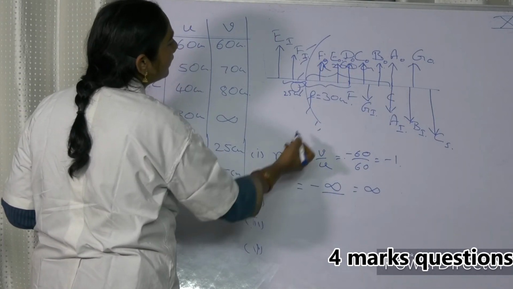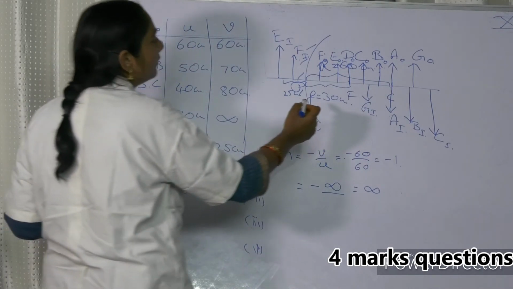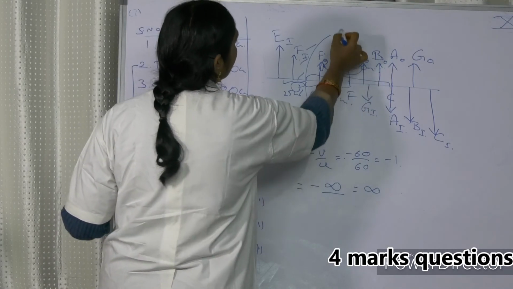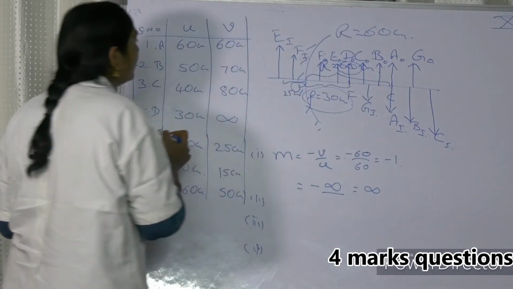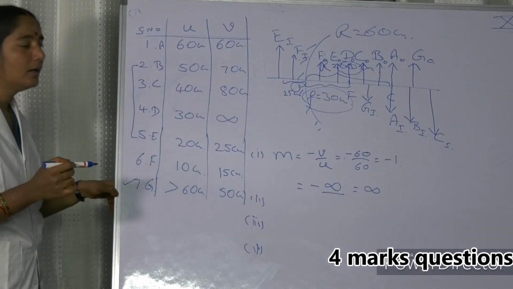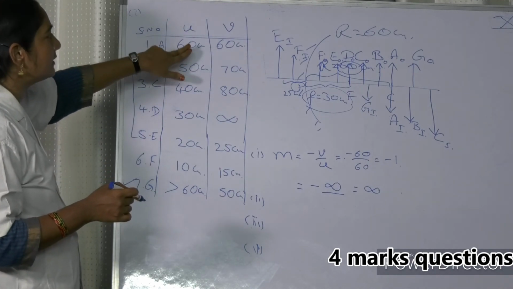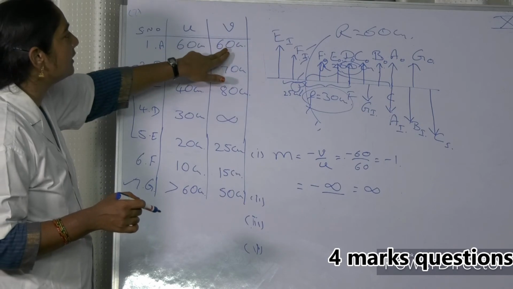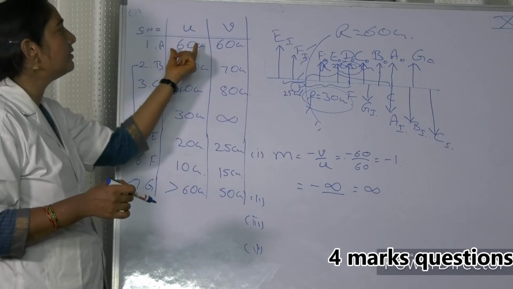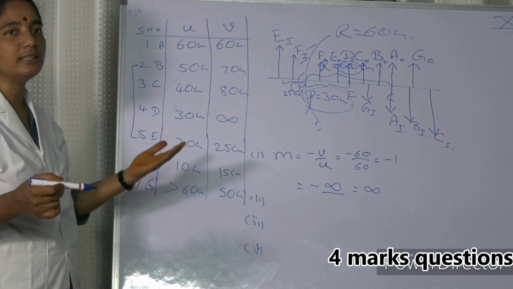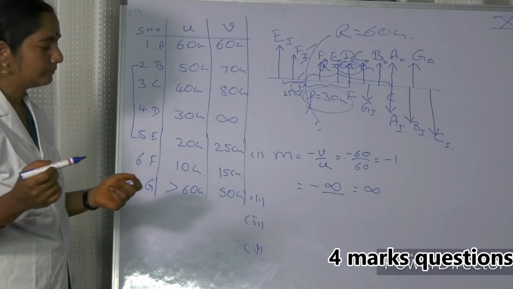Okay, already we have given in the diagram. The radius of curvature we got in the beginning itself. The radius of curvature is nothing but 60 centimeters and the focal length is 30 centimeters. From the diagram we got it. Why have we taken R is equal to 60? Only when an object is placed at 60, the image is also formed at 60, means that is the point of center of curvature. That means the radius of curvature is 60 and half of it, 30, is the focal length. Okay, next. Question number 8.